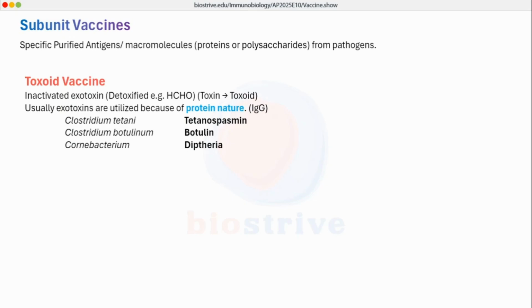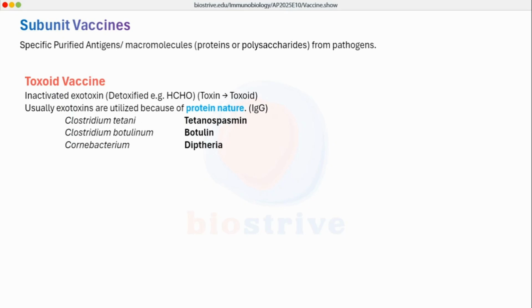Why is only exotoxins being utilized in production of toxoid vaccine? Why not endotoxin? So the point here is the nature of most of the exotoxins is proteinaceous, and nature of most of endotoxin is some kind of polysaccharide or lipopolysaccharide. And as we know, in case of protein toxins, IgG can be made. Class switching can be happening because first antibody generated is always IgM. If we class switch into IgG, it can be class switched into IgA if it is in some kind of secretions. So class switching can happen.